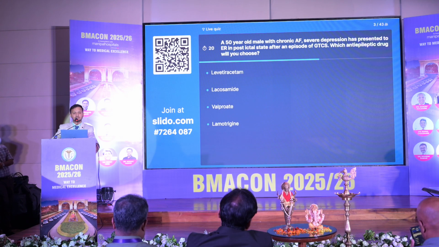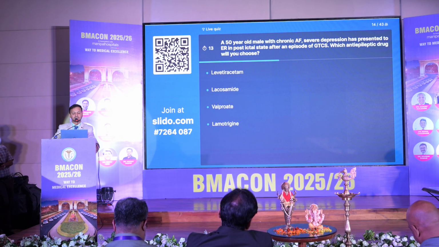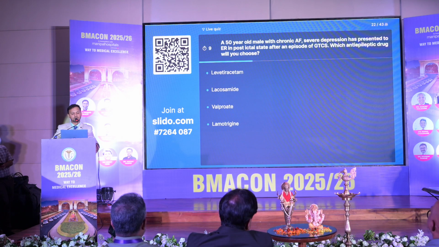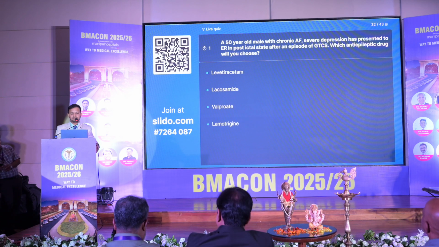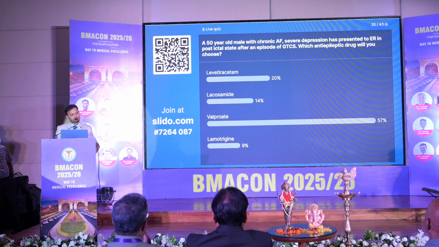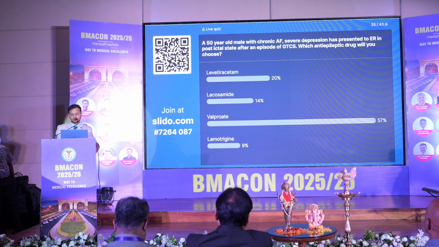Pay attention to chronic atrial fibrillation, severe depression, and generalized tonic-clonic seizure. Is it levetiracetam? Is it lacosamide? Is it valproate? Is it lamotrigine? Chronic AF, one of the contraindications. Severe depression, second contraindication. Very nice. So valproate is the drug of choice.